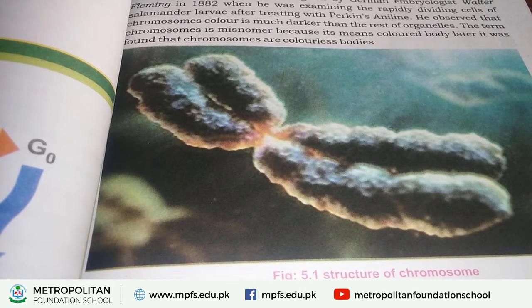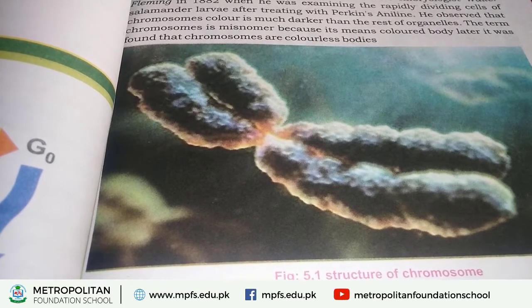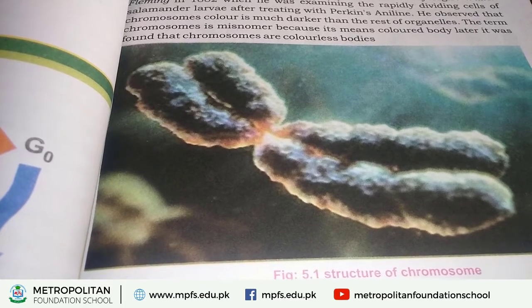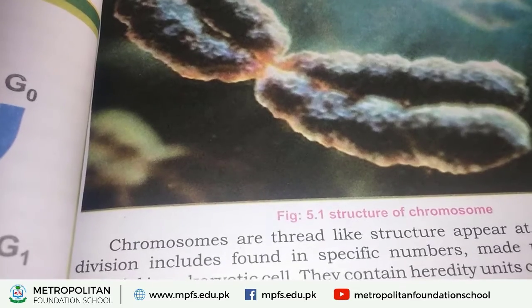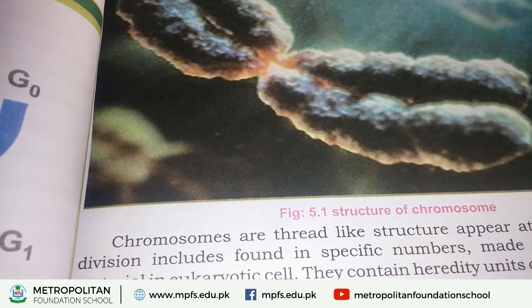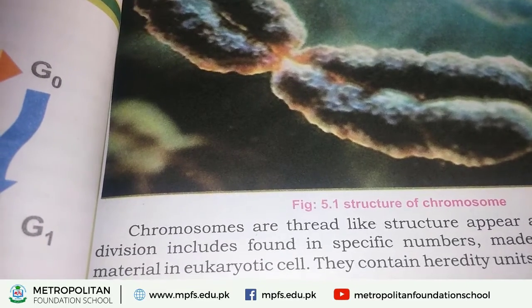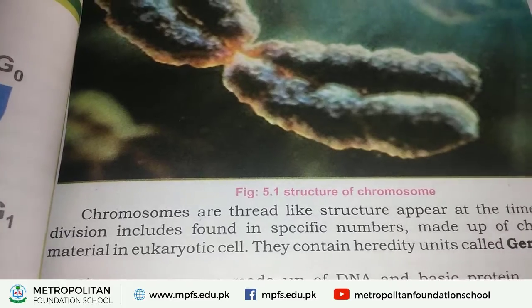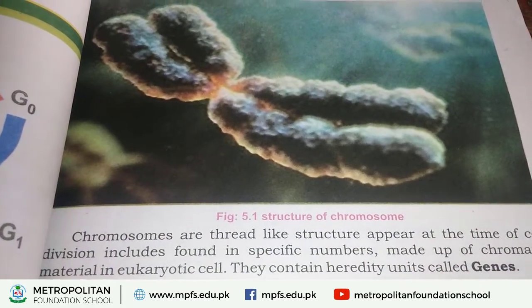This colored body was first observed by the German embryologist Walter Fleming in 1882. When later scientists researched it, they found that chromosomes are colorless bodies. So how can we define chromosomes? What are chromosomes? Chromosomes are thread-like structures.